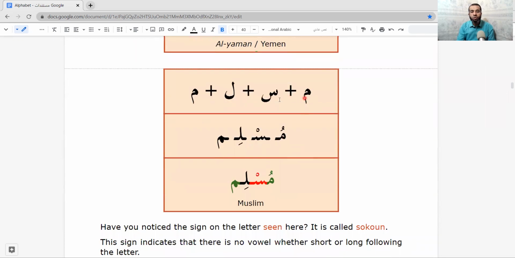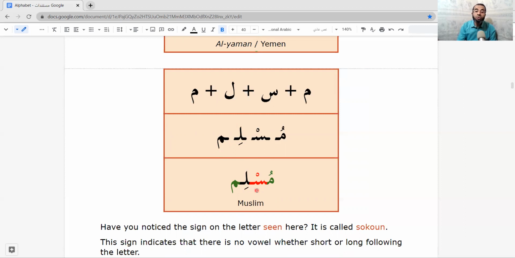This word is composed of 4 letters. Mim, Sin, Lam, Mim. The mim has dhamma, so we say mu. Then this is sin, and it has a sign which we haven't studied yet. And then lam has kasra, li, m. We say Muslim, Muslim. So have you noticed the sign on the letter sin here?